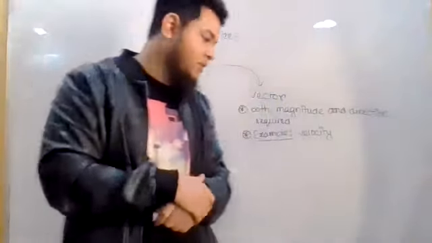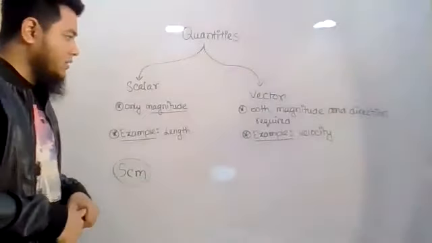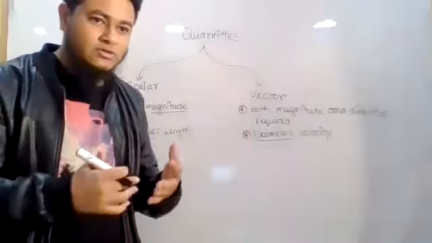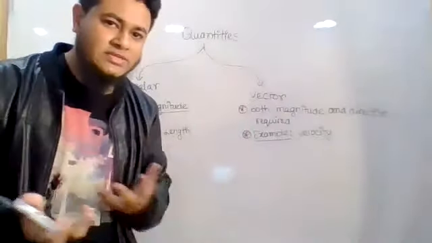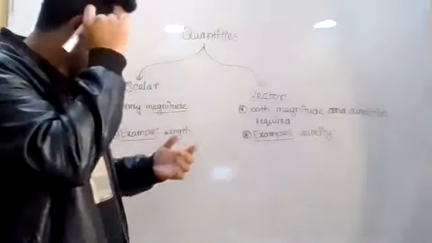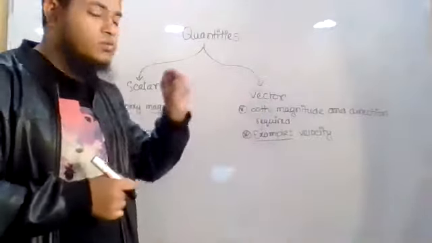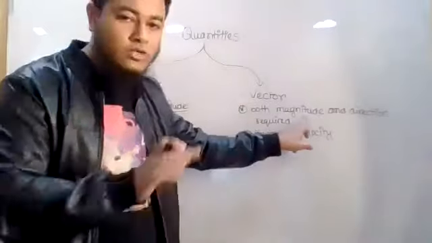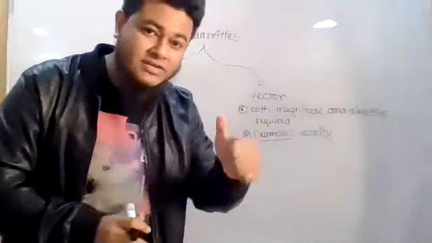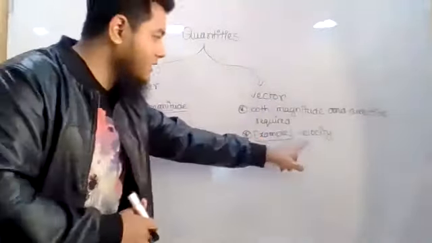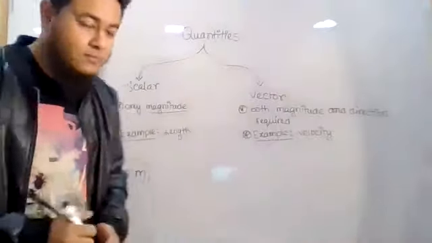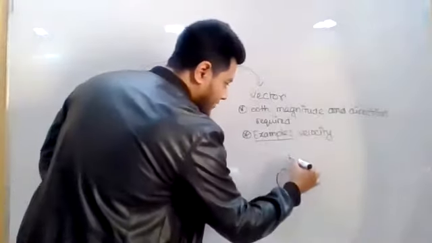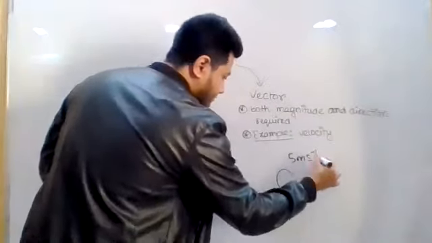Now, it will be more clear if I explain the vector quantity also. Then you will understand when the direction is needed. Let us see. For a vector quantity, if you want to express it, only the magnitude is not enough. You have to mention the direction also. Let us say the example that I have written is velocity. So if I say the body is in velocity 5 meter per second.